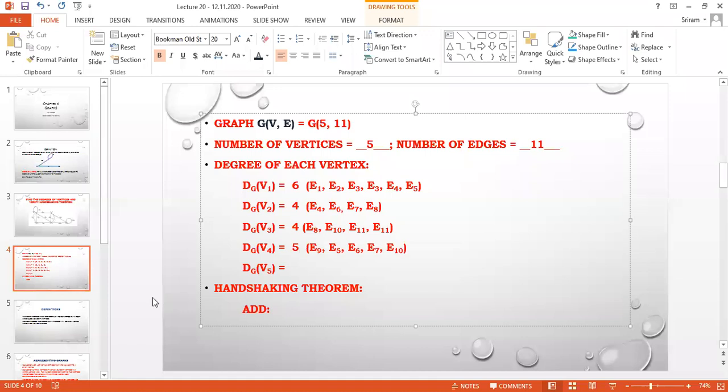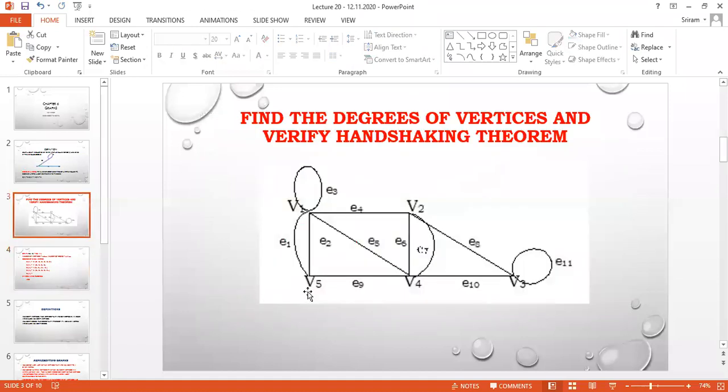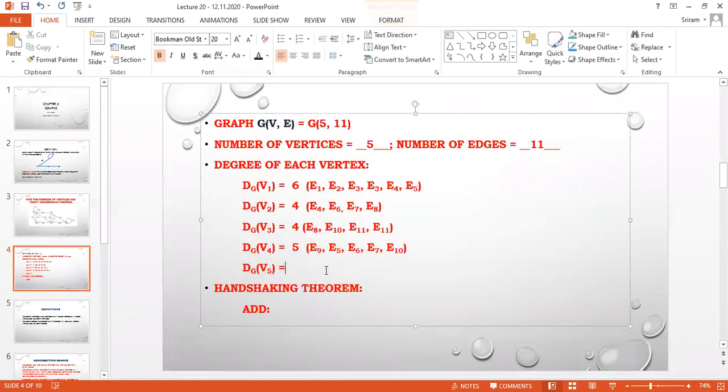Finally, I am going to check the degree of V5. How many things are there? I am having E1, E2, E9. 3 edges are going from V5: E1, E2, E9. Dear, in the exam, no need to write the edges.